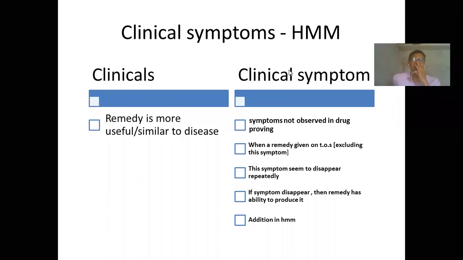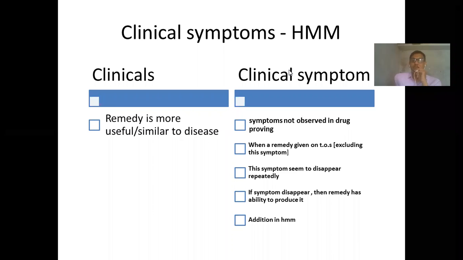The patient is having pain in the abdomen, nausea, vomiting, and for a few days a burning sensation in the stomach, and you have given a remedy like phosphorus.